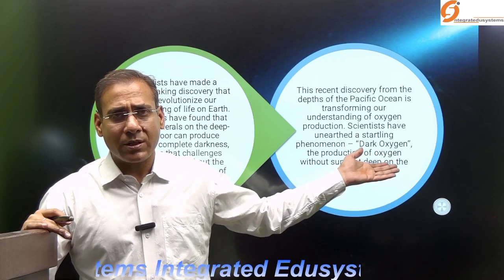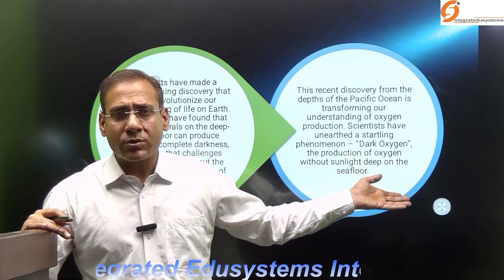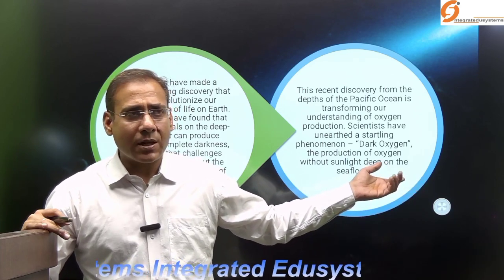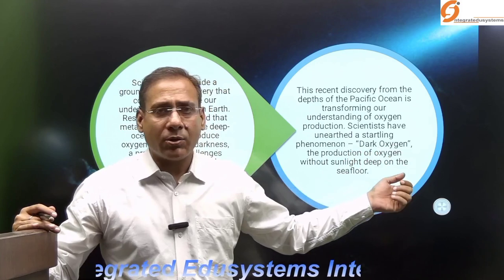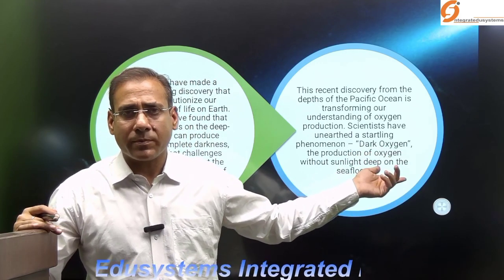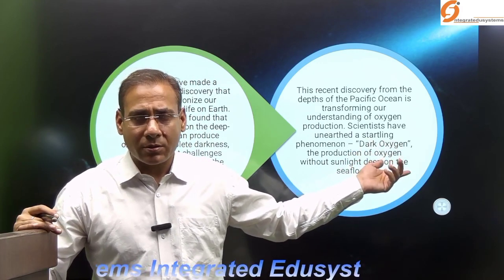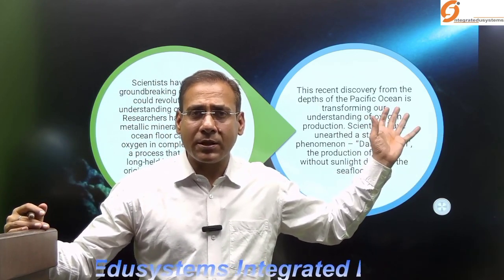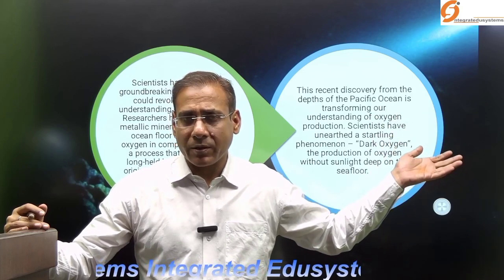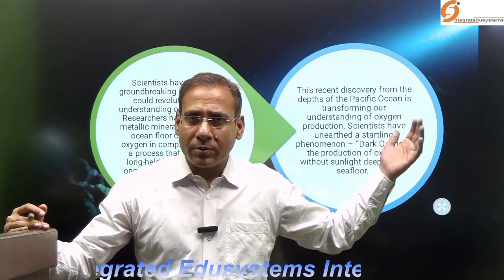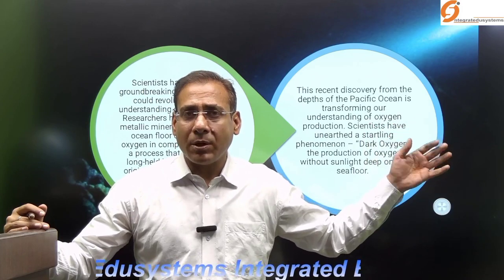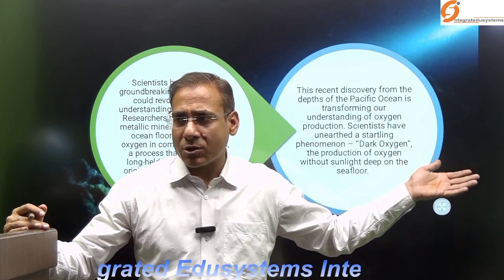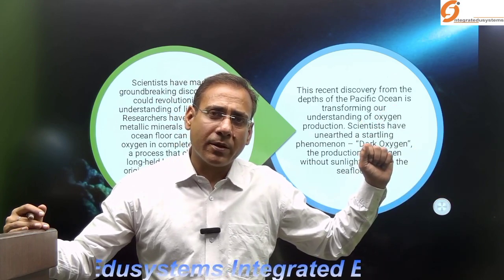But the recent discovery has stated that at almost 4,000 meters deep in the ocean, oxygen formation took place, and the scientists have given it the name dark oxygen. Now the question is, why is it possible where light does not penetrate? And again, as I have said earlier, it creates a puzzle in the minds of evolutionary biologists. Now, some scientists have started saying that maybe oxygen was present before 2.4 billion years before present, when cyanobacteria were not there. So now there is a debate.